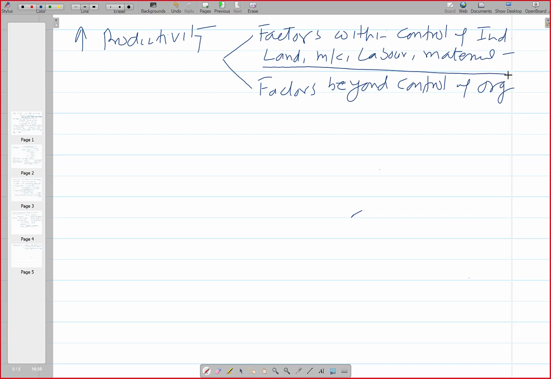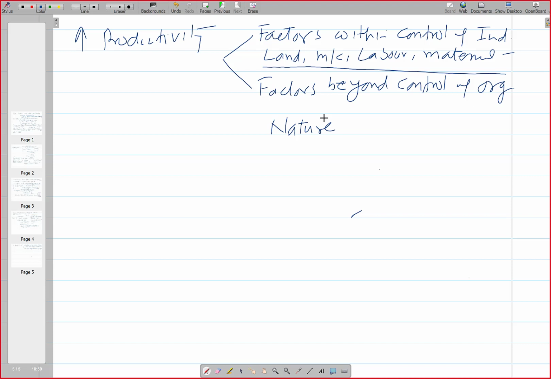Those are the factors which are beyond the control of the industry and the organizations. Those factors are related to nature. What we see nowadays, everywhere water, everywhere COVID, right? So people are helpless.